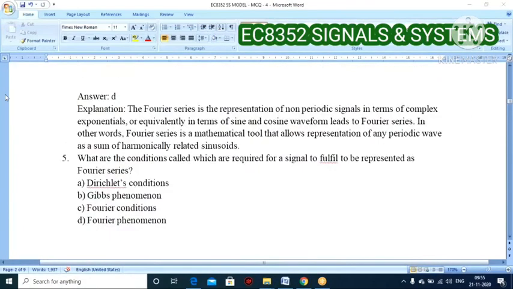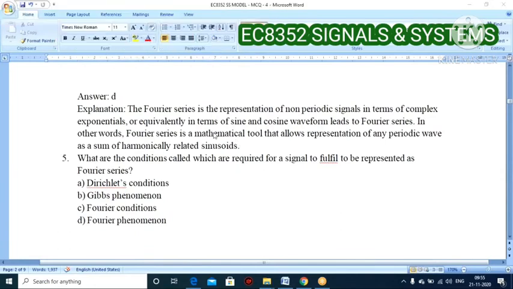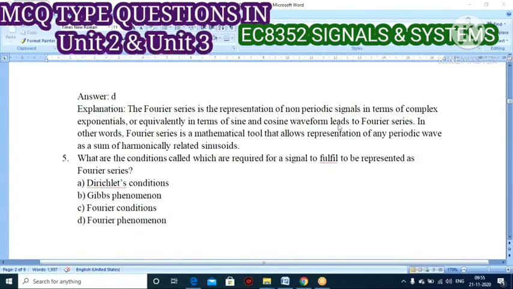The Fourier series is a representation of a periodic signal in terms of complex exponentials, or equivalently in terms of sine and cosine waveforms.